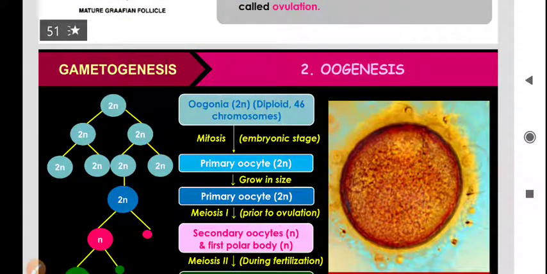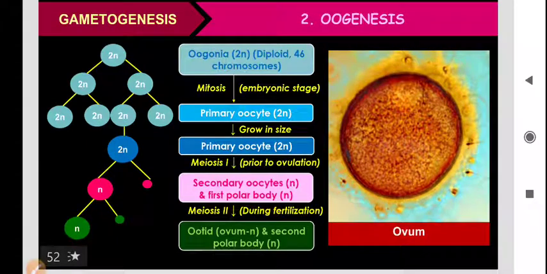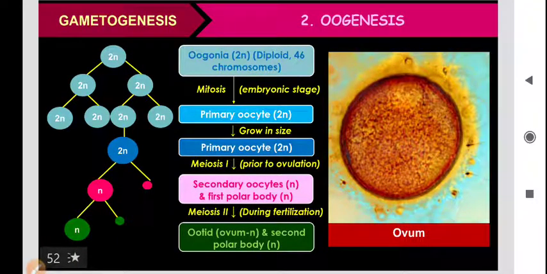Now in this slide you are seeing how the sequential formation of oogenesis, or ovum, takes place. With the number of chromosomes you can understand. Our first cells are the oogonial cells. These are diploid cells. Then they go through mitosis, or we can say the differentiation process, and convert into the primary oocyte. These cells are also diploid cells, carrying 46 chromosomes. They again grow in size, develop some more features, and when they mature, they attain the phase of division and go to meiosis 1.